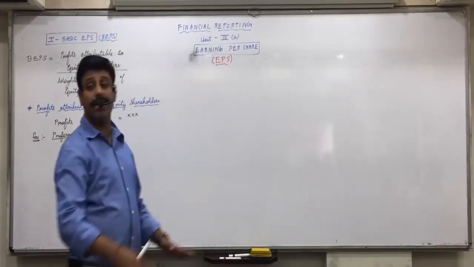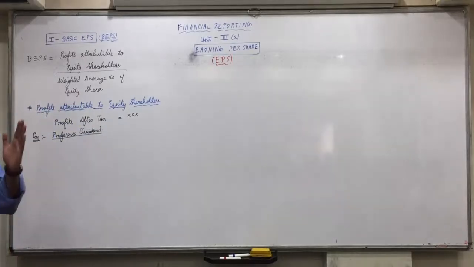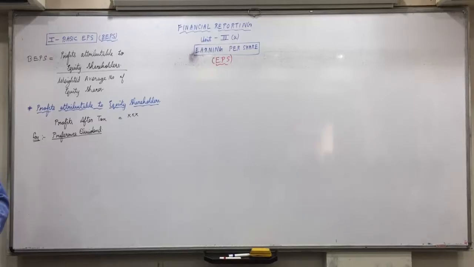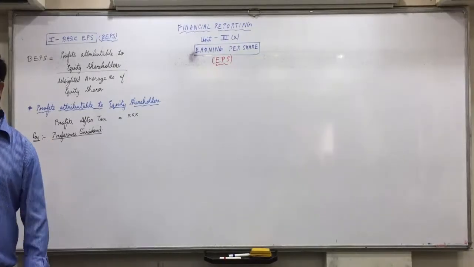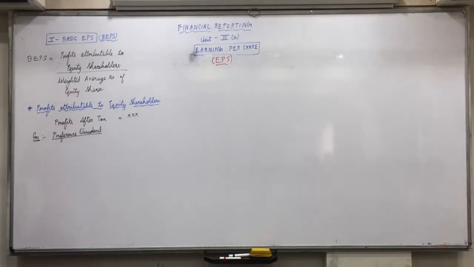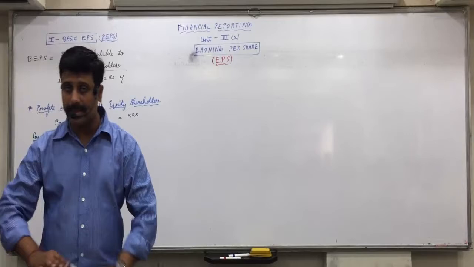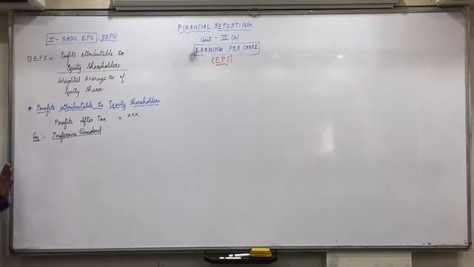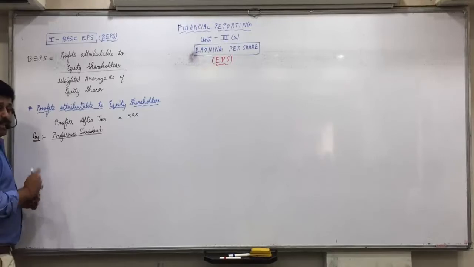So in case the company incurs loss for 6-7 years, then all 6-7 years' preference dividend will get accumulated. Means cumulative preference shareholders are definitely going to get the dividend today or tomorrow. In the 8th year, if the company earns profit, then first it will give the dividend of all the last 6-7 years. Until all that backlog is cleared and that year's dividend is also given to preference shareholders, equity shareholders are not going to get anything. Did you understand this? Now, this is a new point which you did not have in financial management. When you subtract preference dividend, you take care that if you have cumulative preference shares, then